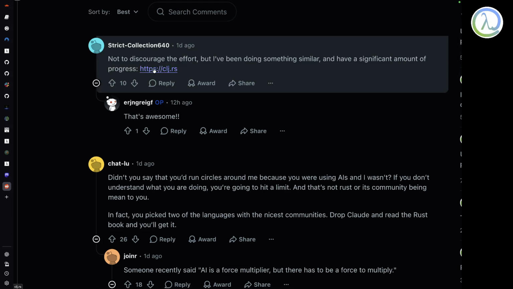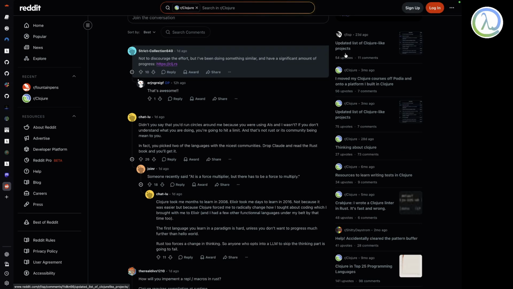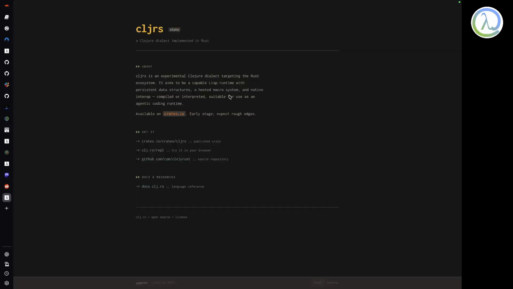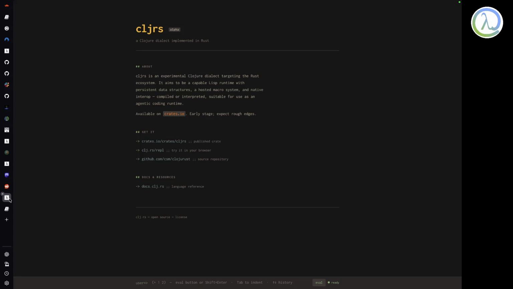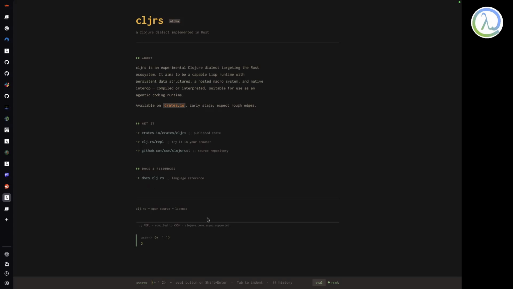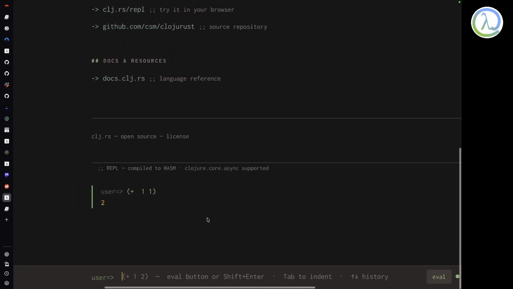He says he's made a significant amount of progress. I went and saw, my God, look, he is in alpha. The clj.rs is in alpha. There is very good documentation. Look, this is the documentation. And you can even start using the REPL over here. So plus one and one, and I think it's shift enter. Yeah, you just get this REPL right over here.